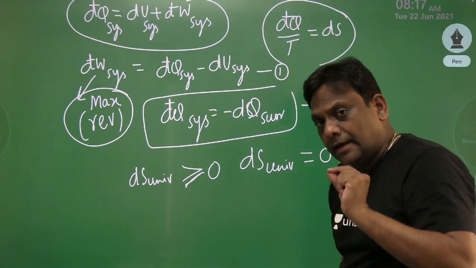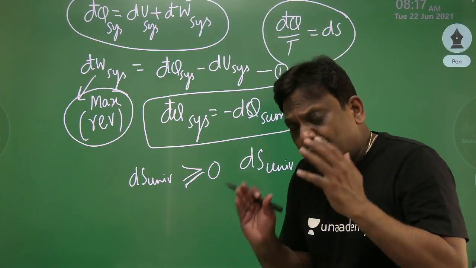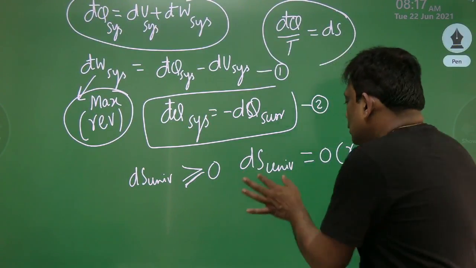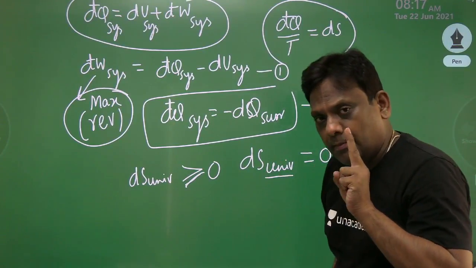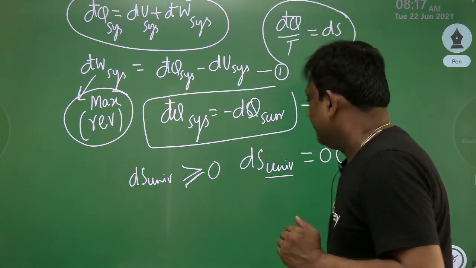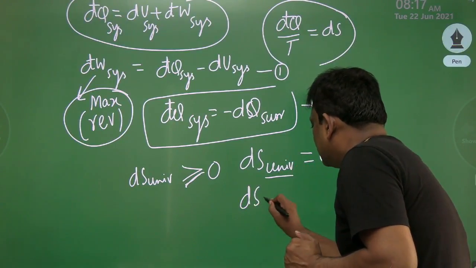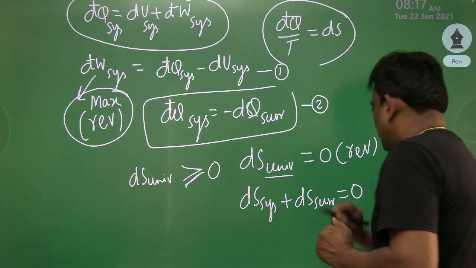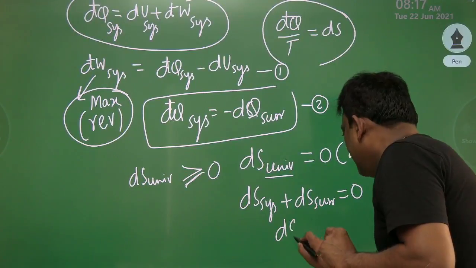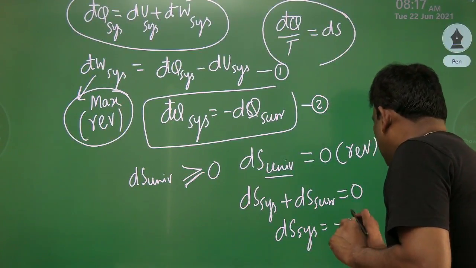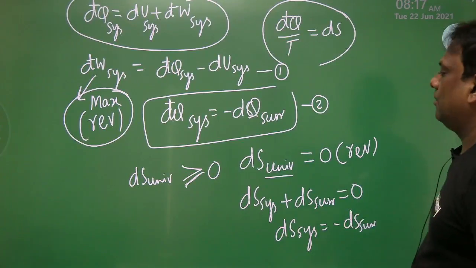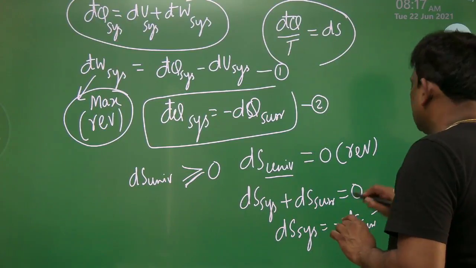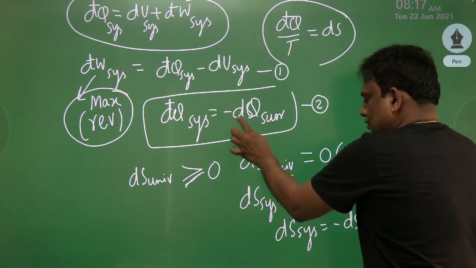But we also know that entropy is an extensive property. If you want the total extensive property, it is the summation of individual properties. So the universe comprises two parts, that is system and surroundings. So the entropy of the universe will be system entropy plus surrounding entropy, and that should be equal to 0. So I can also write, my dear students, the entropy change of the system is minus the entropy change of the surroundings. Let me mark this as equation number 3. So this is 1, this is 2, and this is 3.